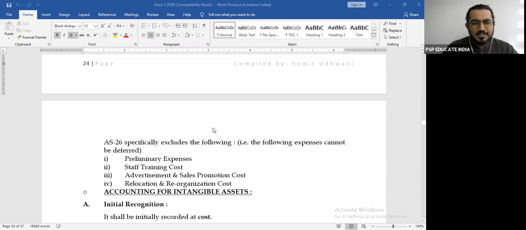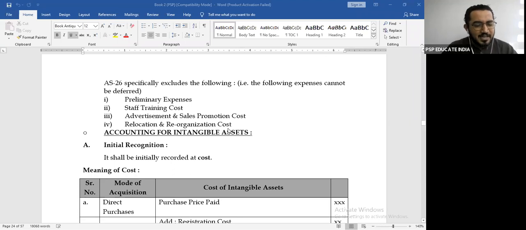After that, it says AS 26 specifically excludes the following. So the following can never be deferred. One is preliminary expenses, the other is staff training cost, then you have advertisement and sales promotion cost, and relocation and reorganization cost. So advertisement and sales promotion, we had two or three questions which we saw where the question told you to defer, but you did not defer since deferment was not allowed in this case.